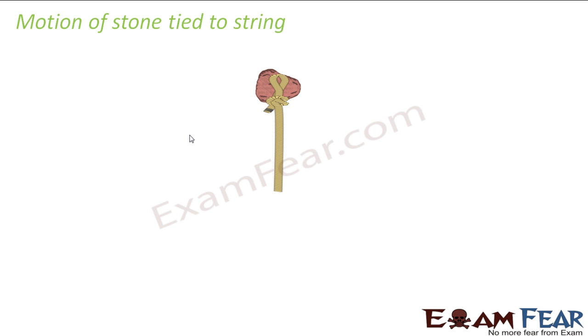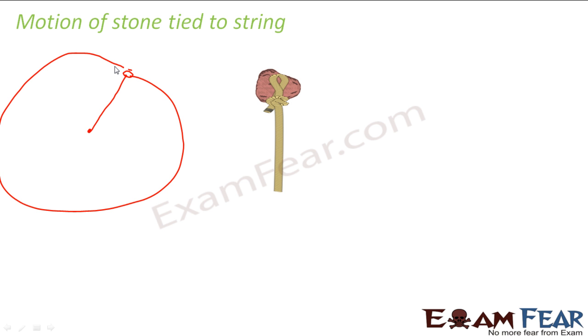So we will quickly take a small example of such a motion. Let us suppose you take a stone, tie it to a string and you start rotating it. What happens? The stone moves in a circular path. Let us suppose this is the center of your thread, and this is the stone, it will move in a circular path like this. I mean, it is not exactly a circle, I am showing the top view. So in this case, what happens? Suppose as soon as you leave this stone, what will happen? The stone will be thrown away in this direction.